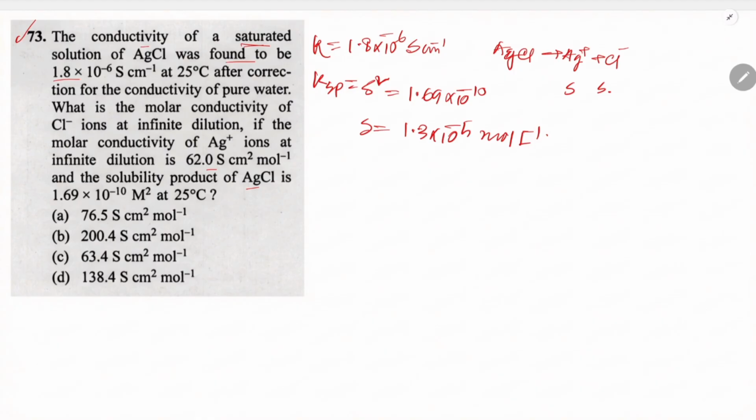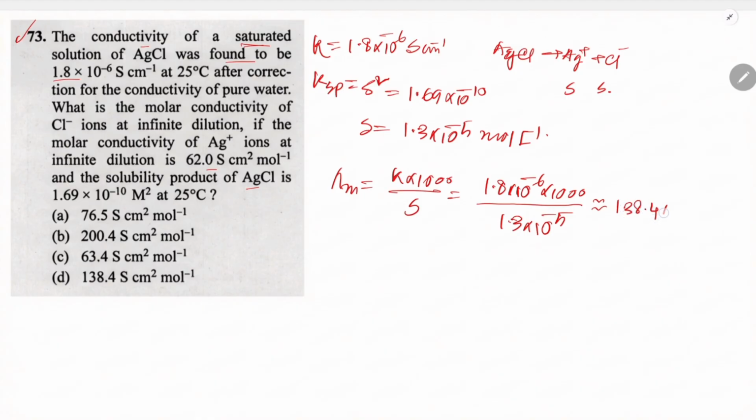Now kappa is given and the concentration also given. We have to determine the molar conductivity into 1000 divided by the concentration. This is 1.8 10 to the power minus 6 into 1000 divided by 1 into 10 to the power minus 5. The value is 46 Siemens cm square mole to the power minus 1.